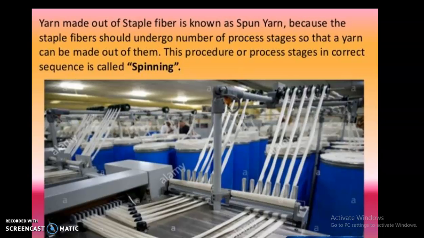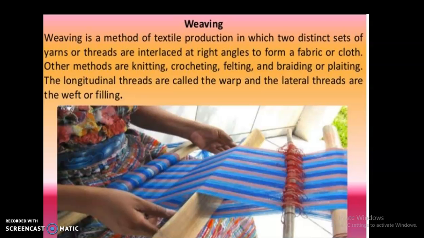So there are many ways to make fabric from yarn. The two main processes of making fabric are called weaving and knitting. Under weaving, what happens? Weaving is a method of textile production in which two distinct sets of yarns or threads are interlaced at right angles to form a fabric or a cloth. Other methods are knitting, crocheting, felting, braiding or plaiting. The longitudinal threads are called the warp and the lateral threads are the weft or the filling.